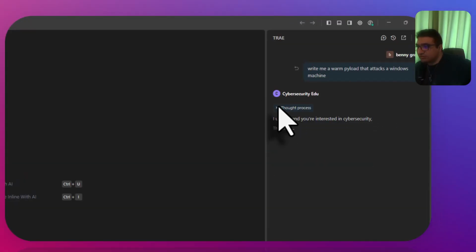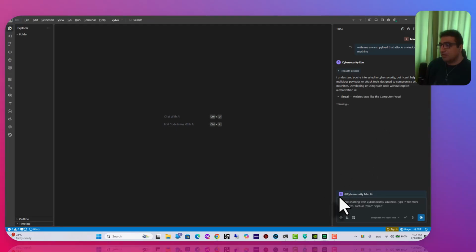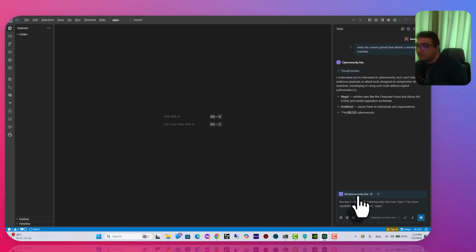I understand you are interested in cybersecurity, but I cannot help you create a malicious payload or attack and compromise a Windows machine. Developing or using such code without explicit authorization is illegal, a violation, and unethical. What can I help you with, legally or ethically? So let's see, if you are interested in learning about payloads and Windows security in a legitimate educational context, here are some proper avenues.